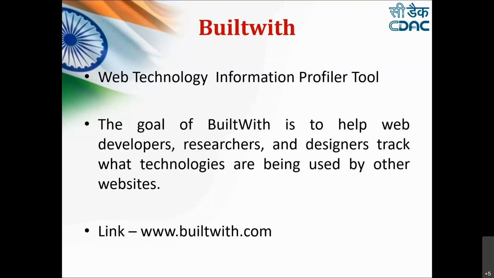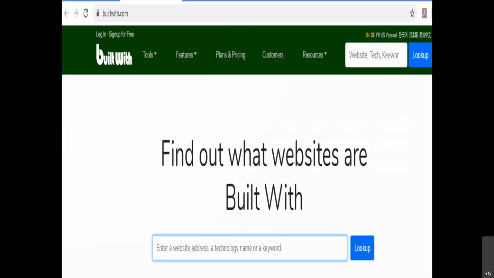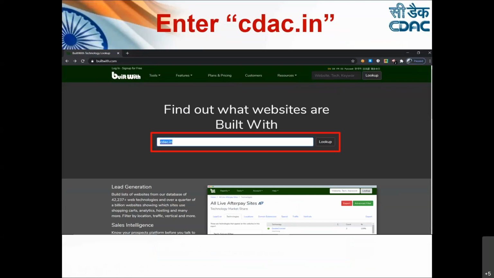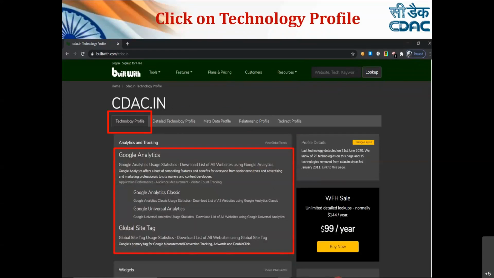www.builtwith.com. Now, when we open this particular website, here you can see this is the home page of BuiltWith. Here it is asking you to enter a website address, a technology name, or a keyword. Now, when we are providing cdag.in here, it is going to look up this particular domain and will try to identify the information about this particular target. So when we click on lookup, it will provide us the details divided into multiple tabs.